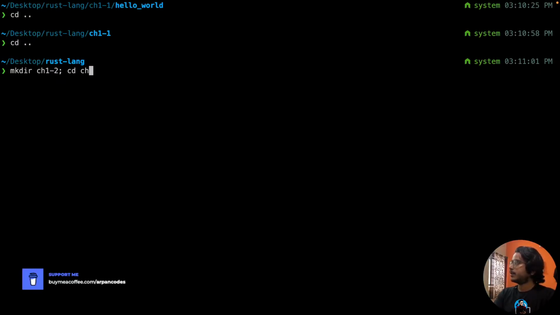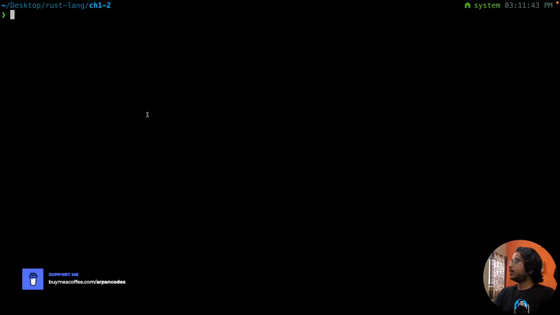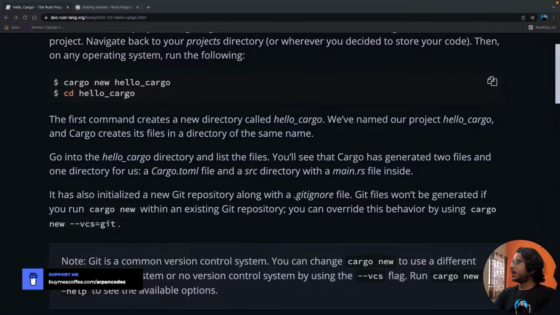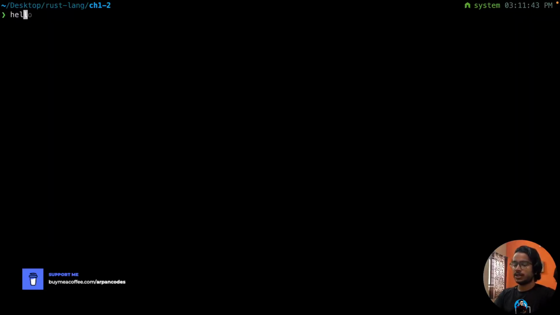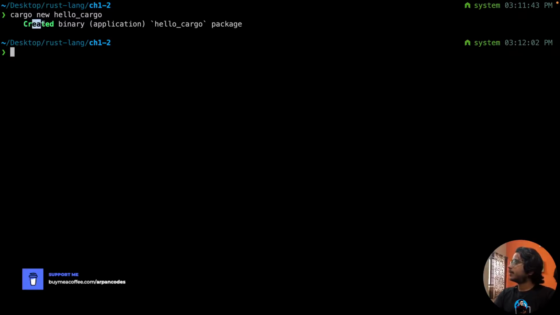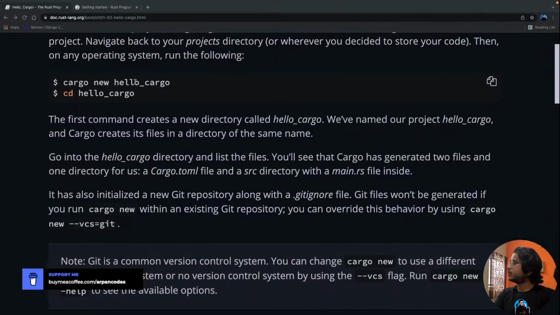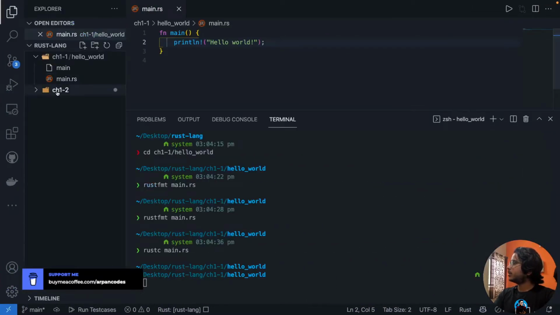Okay, this is similar to that. mkcdir, I will simply say ch1.2, and I am inside that directory, right? Okay, so inside that I would do cargo new hello_cargo. Okay, so it created a new binary cargo project. So let's see, and we should have that in our code as well.